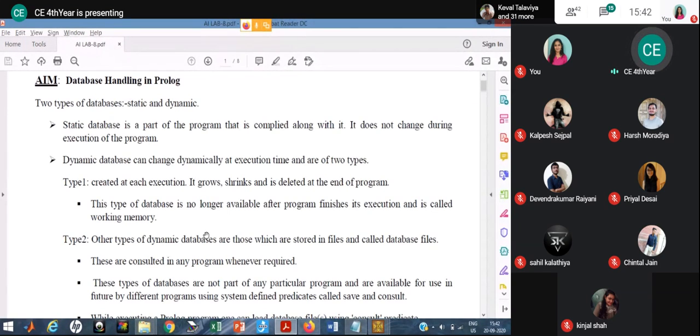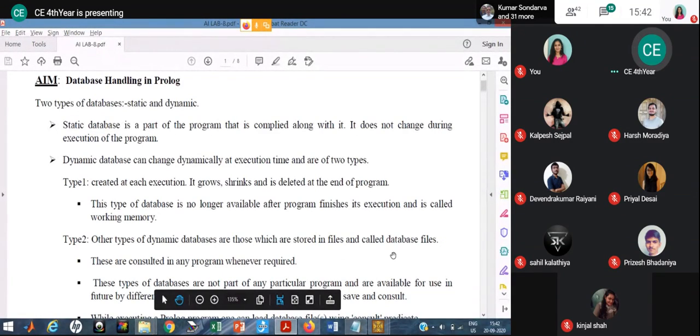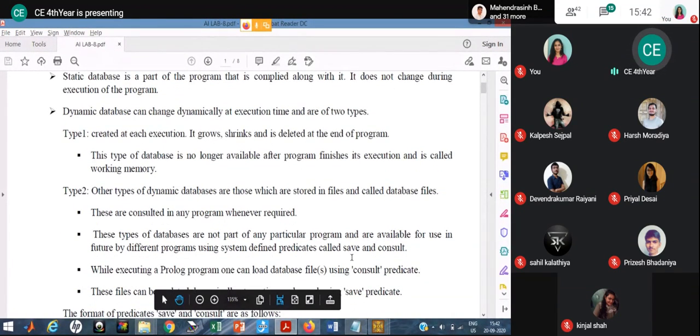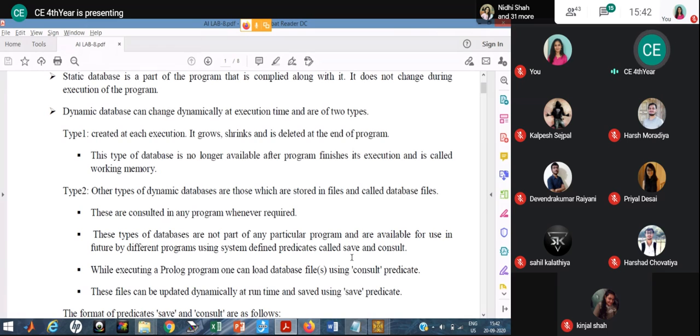The other type of dynamic database are those which are stored in a file and called a database file. Similar to different programming languages, similar to a database, all the operations like insert and delete we can perform, but here the syntax is somewhat different in Prolog. In a dynamic database, these are consulted in any program whenever required.